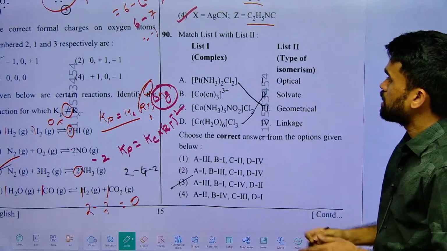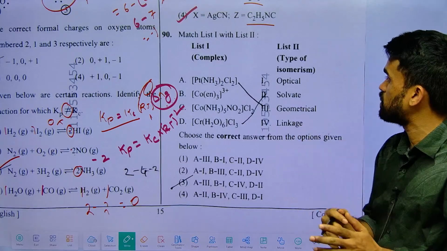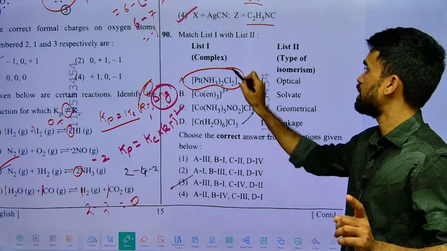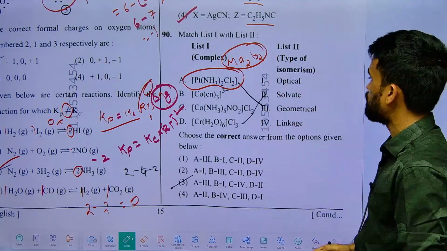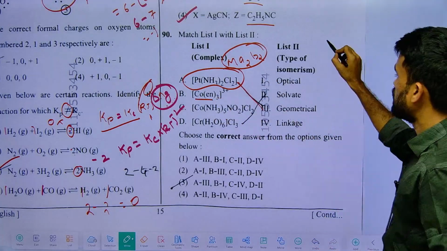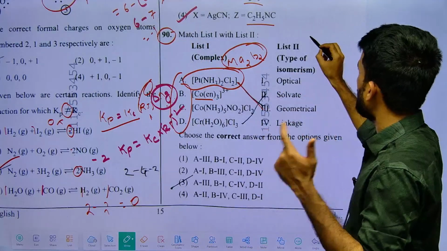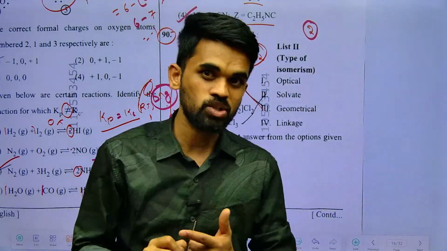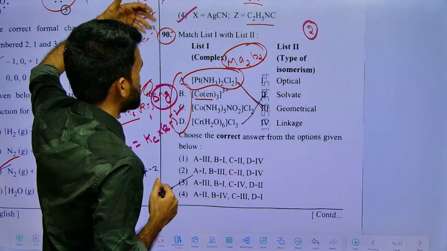Next, one last question for the discussion. Look at this. A platinum tetra-coordinated complex is there. What type of geometry or isomerism will it show? All platinum tetra-coordinated complexes are square planar, I told you, and here it is of MA2B2 type. So cis-trans isomerism is possible because it is square planar. So geometrical isomerism you can go with. Okay, and here cobalt. Even this discussion I have clearly covered, and I did the same story about isomerism two times, for the crash course series and also NEET long term. They might repeat these things in the exam also, I think so.